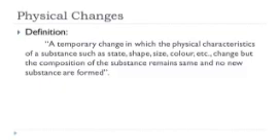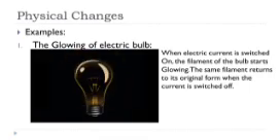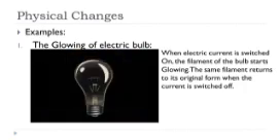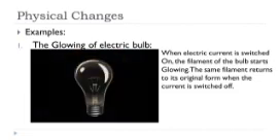For example, the glowing of an electric bulb. When electric current is switched on, the filament of the bulb starts glowing and the same filament returns to its original form when the current is switched off.